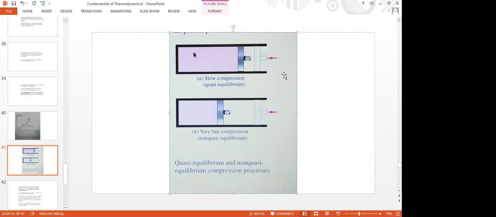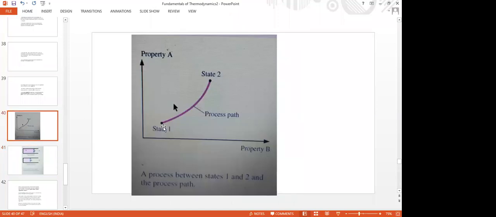For example, this is a very fast compression process where the piston has executed the compression in a very fast manner. So this is called a non-quasi-equilibrium process. A quasi-equilibrium process can be connected on a thermodynamic chart by a thick solid line, like this. And a non-quasi-equilibrium process between state 1 and state 2 can be drawn on the thermodynamic chart with a dotted line. That means it is an irreversible process.